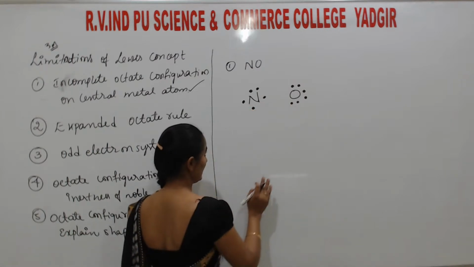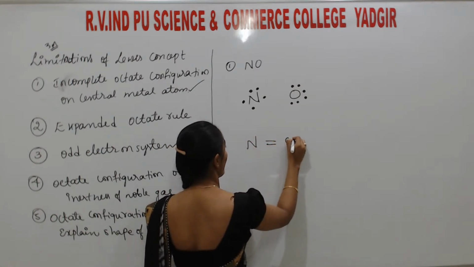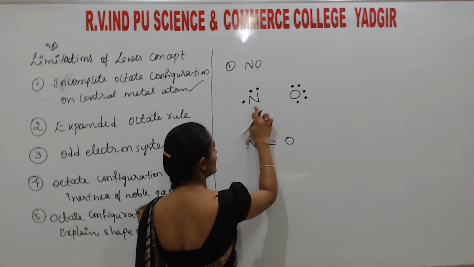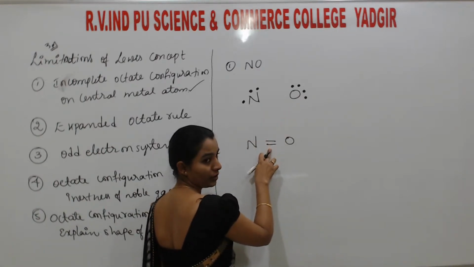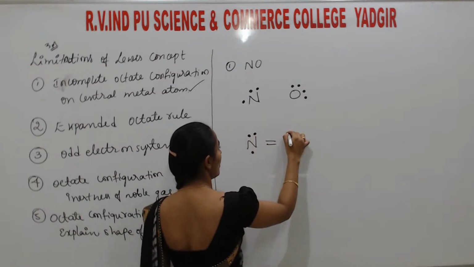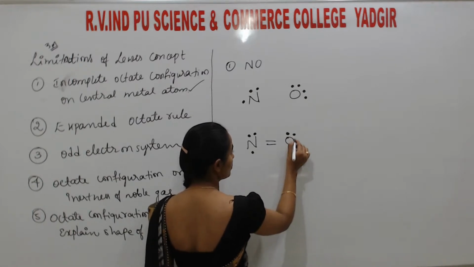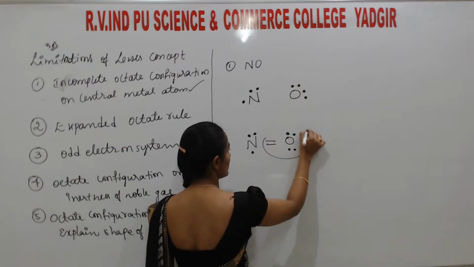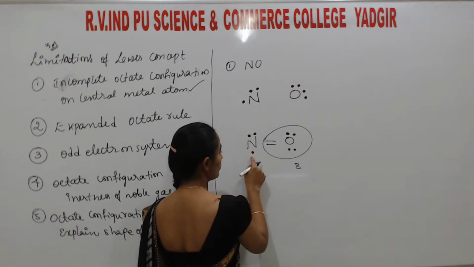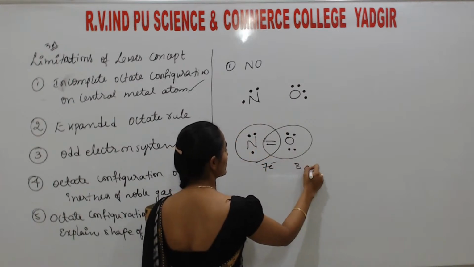So now, what happens here? They form a double bond, N double bond O. So students, this electron forms one bond, this electron forms another bond. Then upon this nitrogen, only 3 electrons are left, and upon this oxygen, 4 electrons are left. So remember here, 1, 2, 3, 4, 5, 6, 7, 8, this oxygen satisfies an 8 electron system. But this nitrogen, 2, 3, 4, 5, 6, 7, satisfies only a 7 electron system.